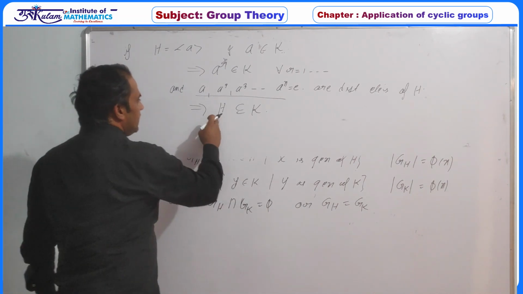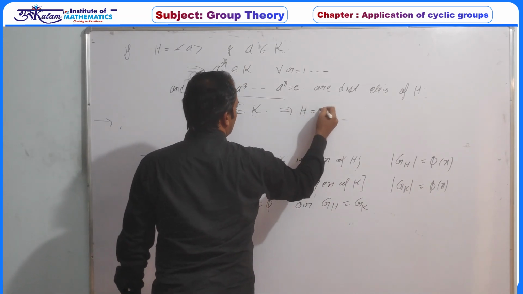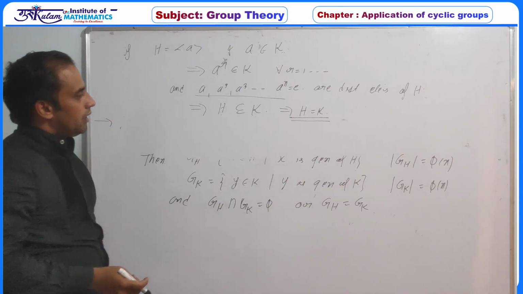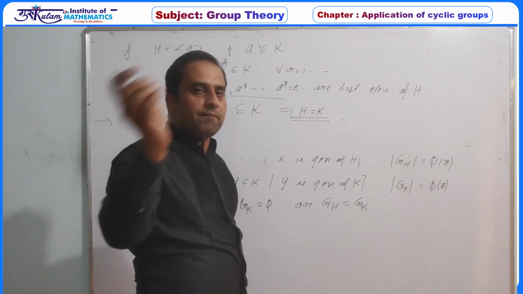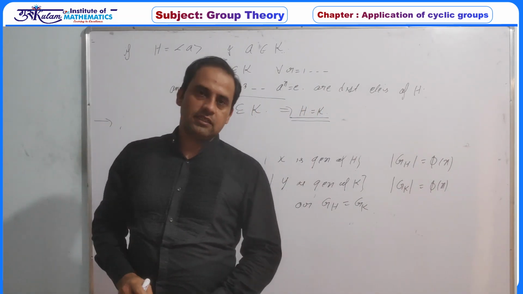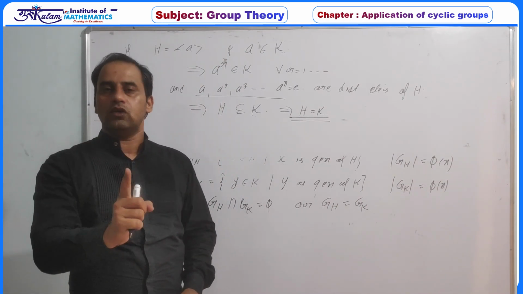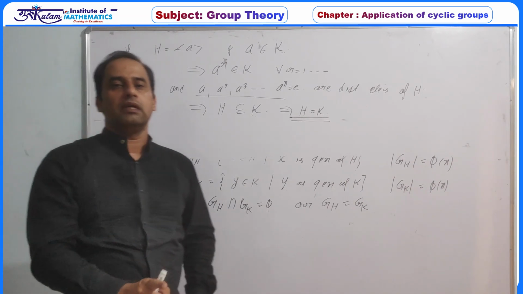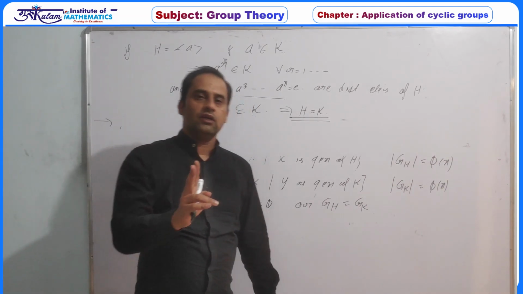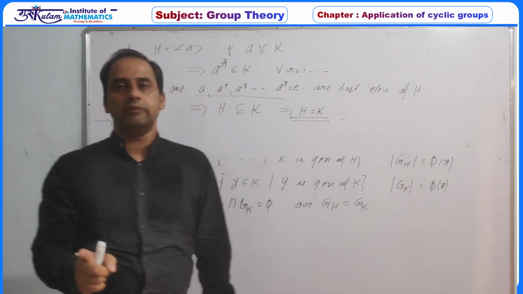If H is contained in K, the order of H and the order of K are the same, so definitely H equals K. So basically, what did you prove? If any generator of H is a member of K, then H must be equal to K. So the generators of two distinct cyclic subgroups of the same order in any group are never common. The intersection of the generators of any two cyclic subgroups of the same order is either empty or they must be the same.